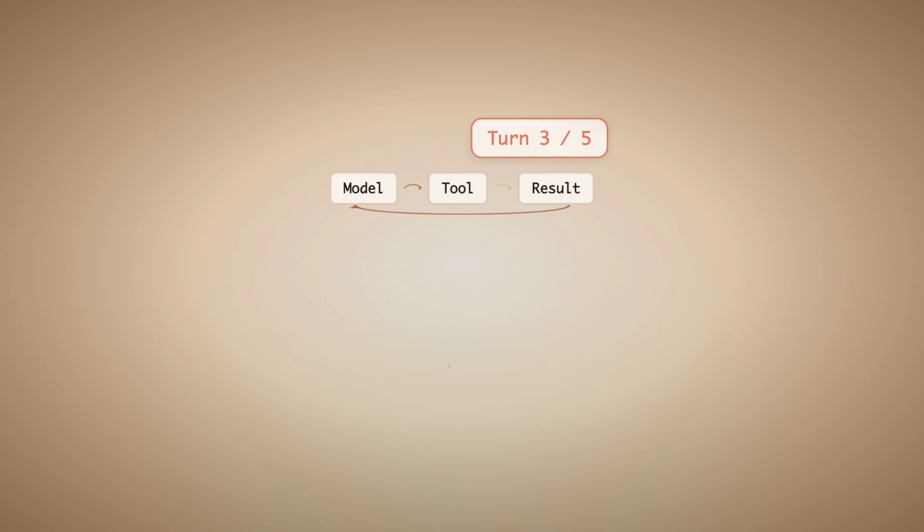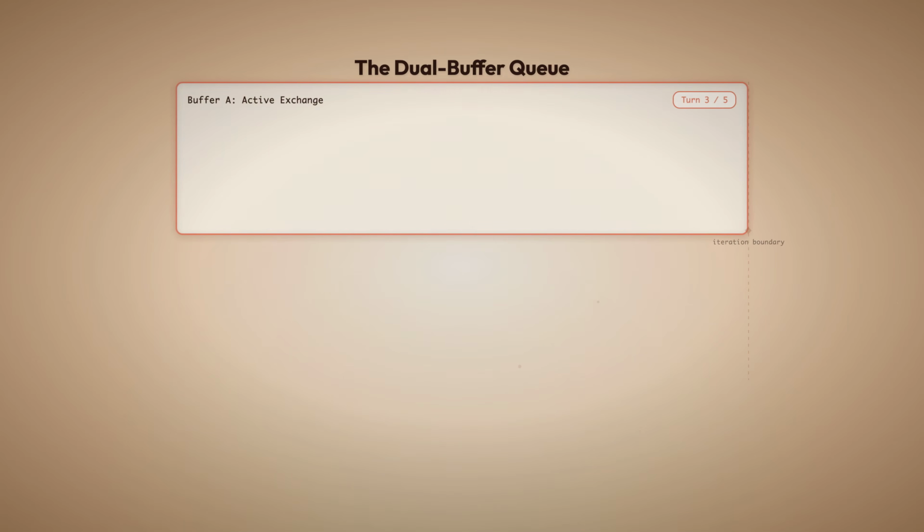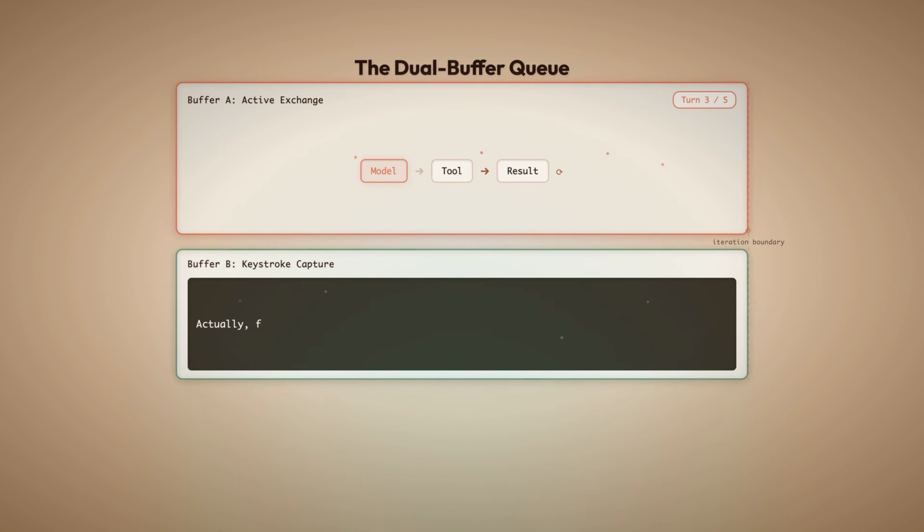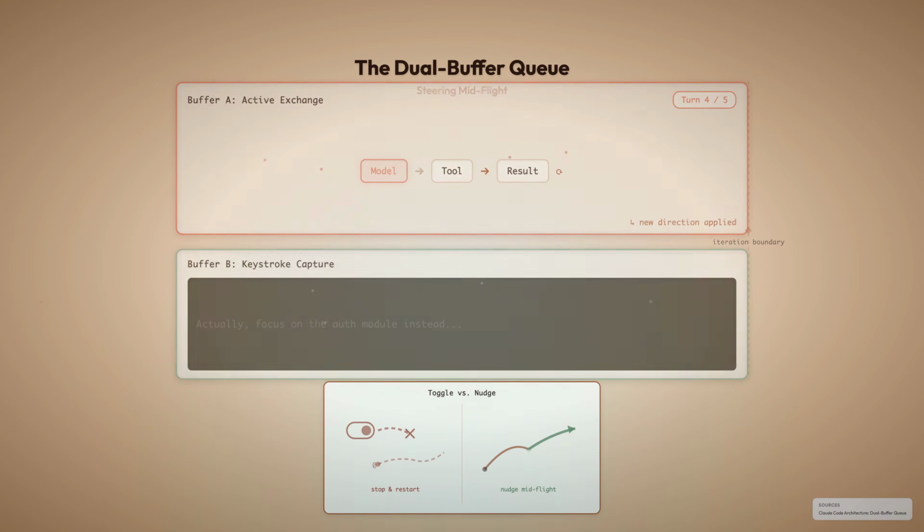Turn 3 of 5, the agent's mid-loop and heading the wrong direction. You don't have to wait. Claude Code implements an asynchronous dual buffer queue. One buffer carries the active model tool exchange. The second captures your keystrokes. Type a correction while the agent executes. Your message injects at the next loop iteration. No restart, no lost context. The difference between an autopilot you toggle on and off and one you nudge mid-flight.